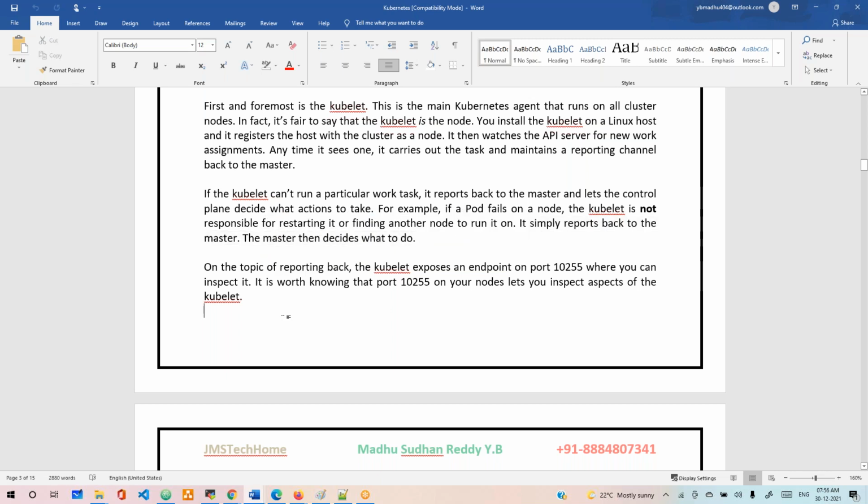On the topic of reporting back, the kubelet exposes certain port numbers. Remember, these ports are very important: 10255 is the port where we can inspect the node. The kubelet uses this port as the channel to communicate with the master. Remember that.